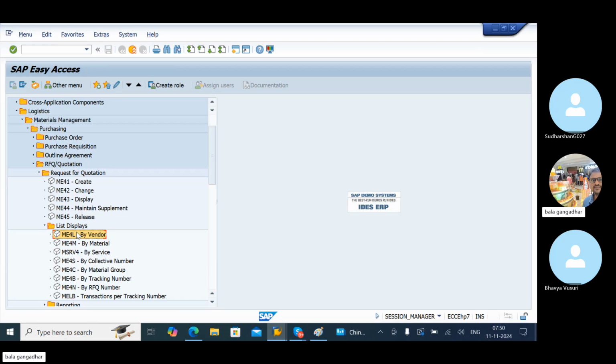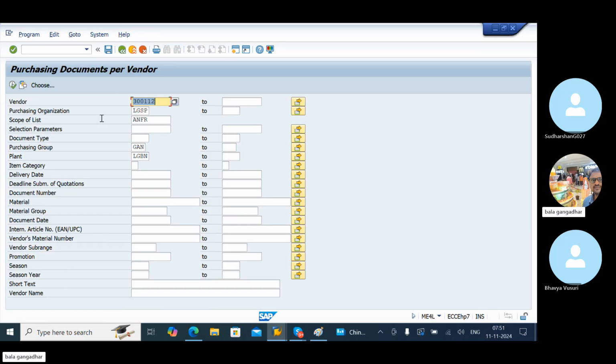ME4L is the by vendor wise report. Enter the vendor number or remove the vendor number.